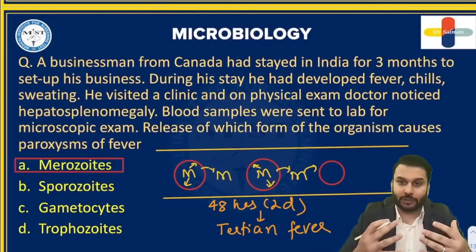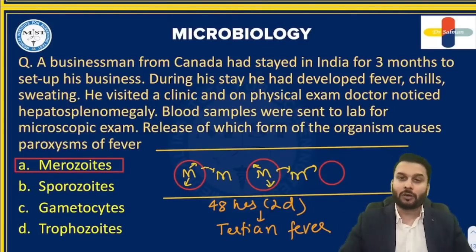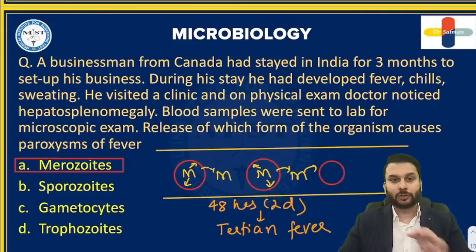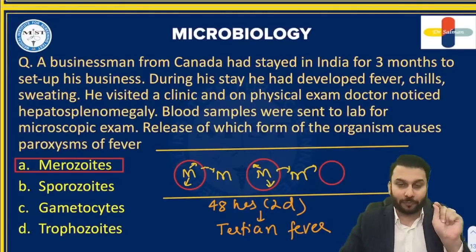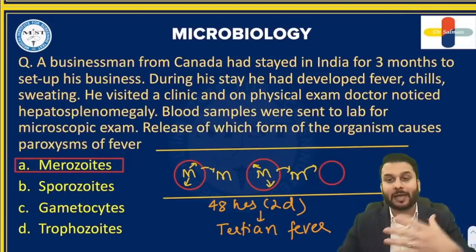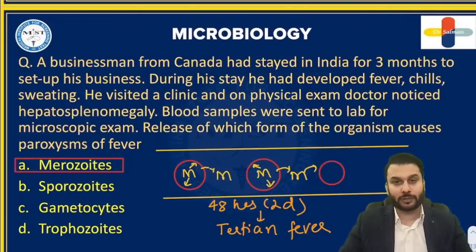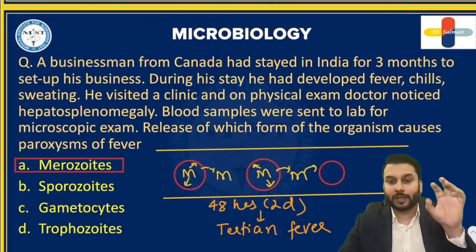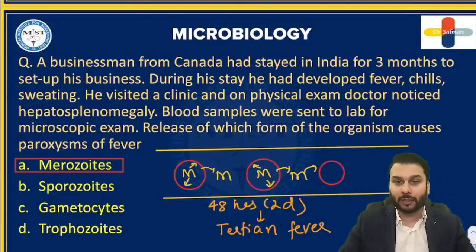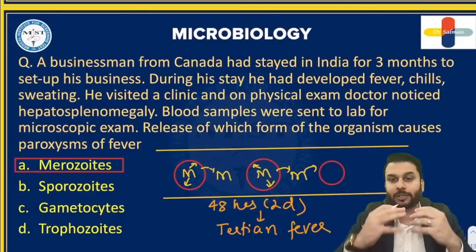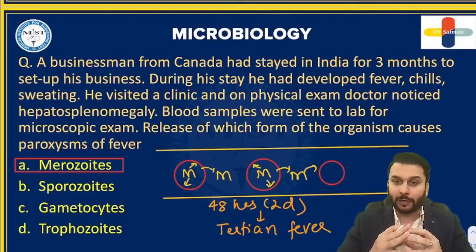Once the cycle finishes in 3 days, the fever comes on the fourth day. So this is what the question has asked you. When does the fever come? The symptoms are due to the rupture of RBCs, which releases massive amounts of merozoites into the blood. And this keeps continuing. This is why you should expect anemia in malaria, because they're damaging your RBCs. So that is the idea here.